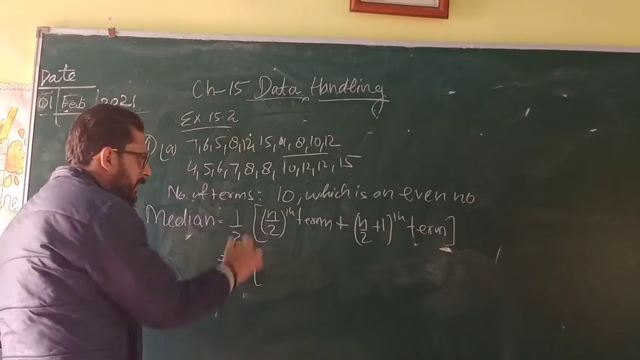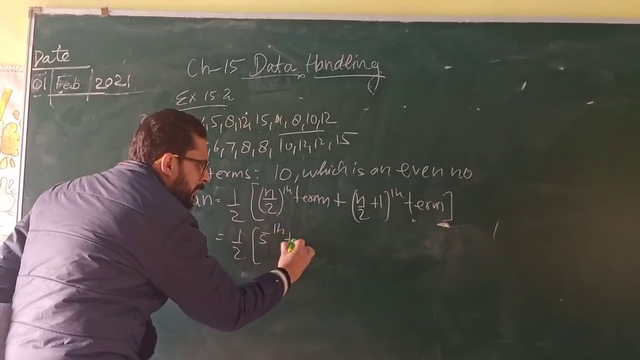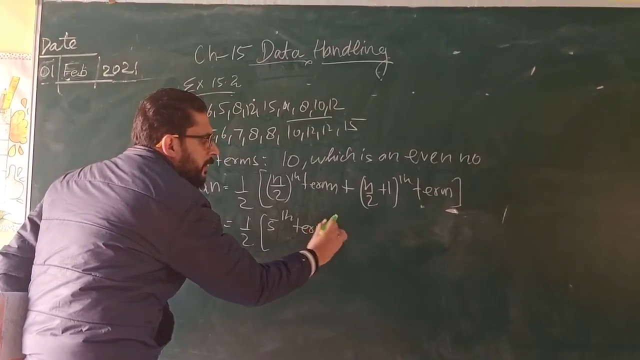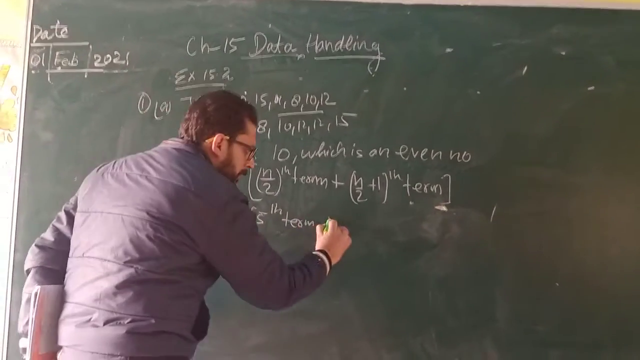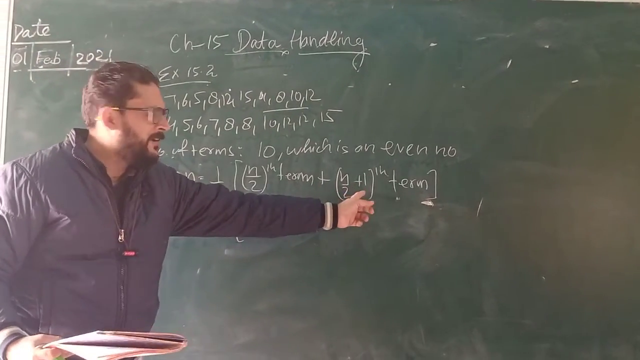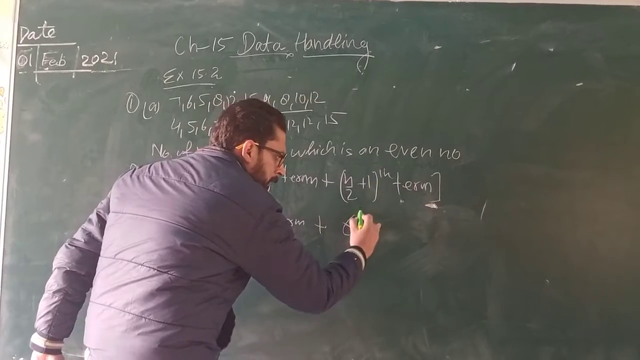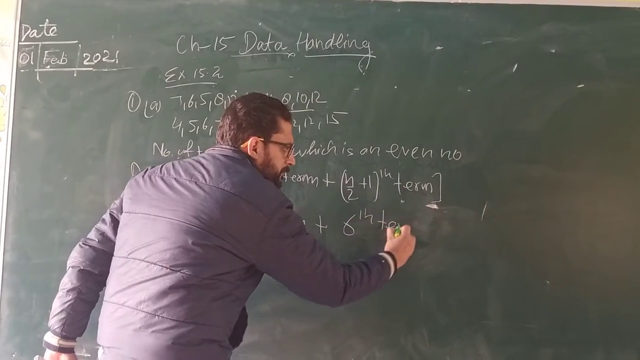n is 10. 10/2 how much? 5. It means fifth term. Is it okay? Plus n/2 कितना हुआ? 10/2 is 5. 5 and 1 is 6. So we will write 6th term.